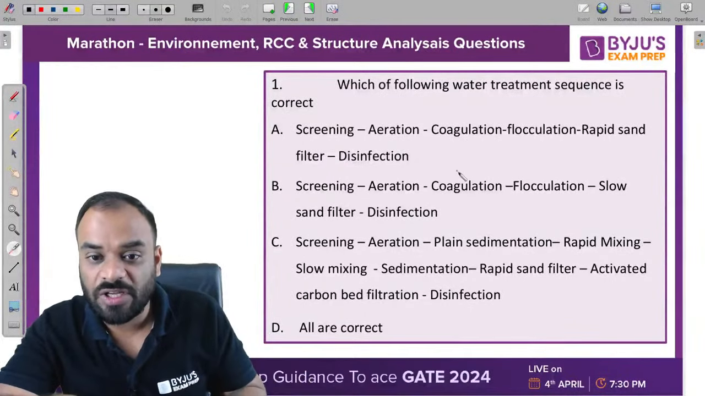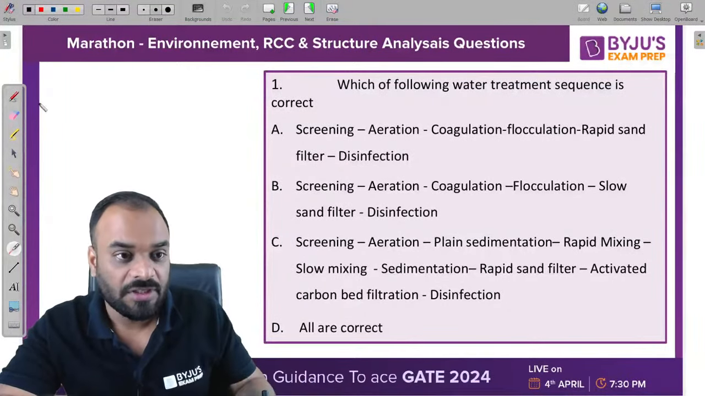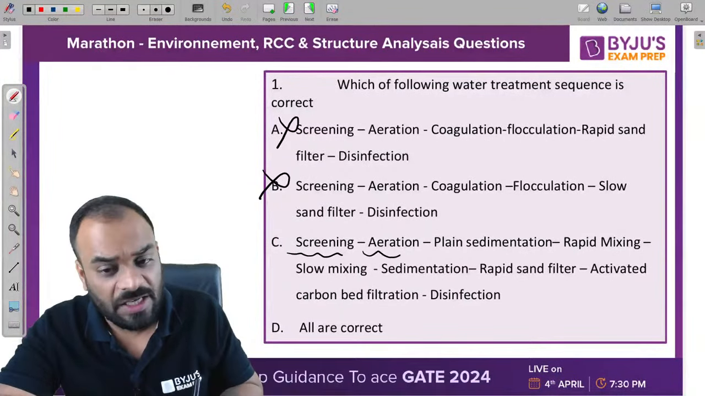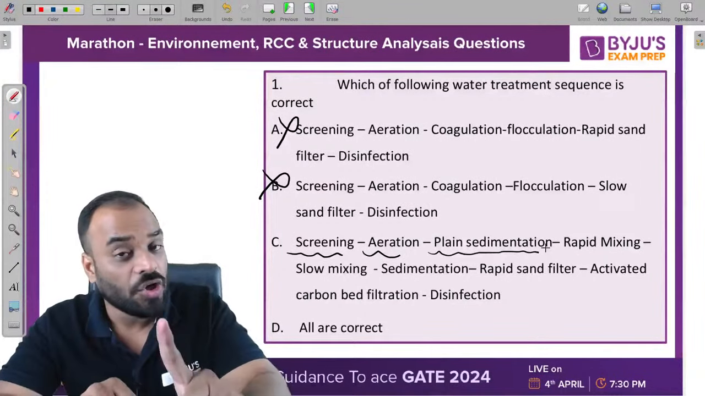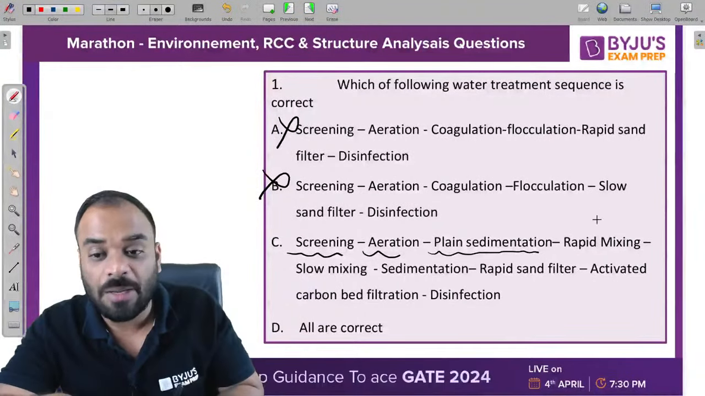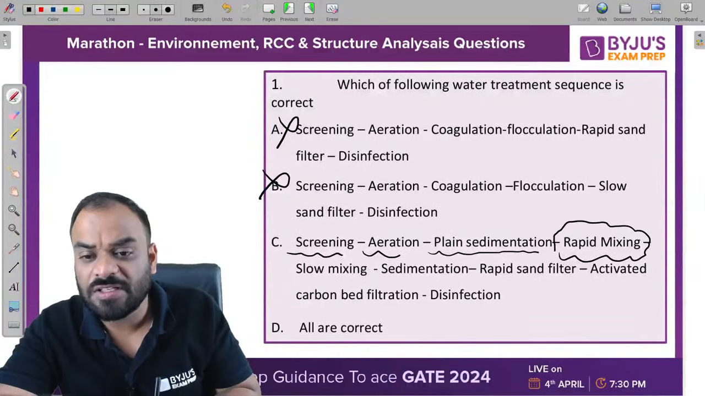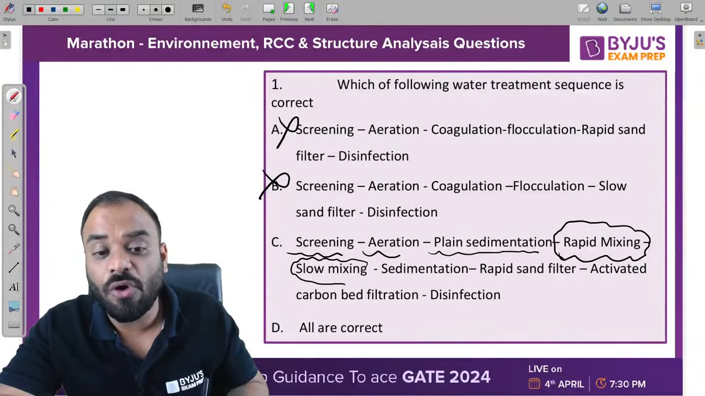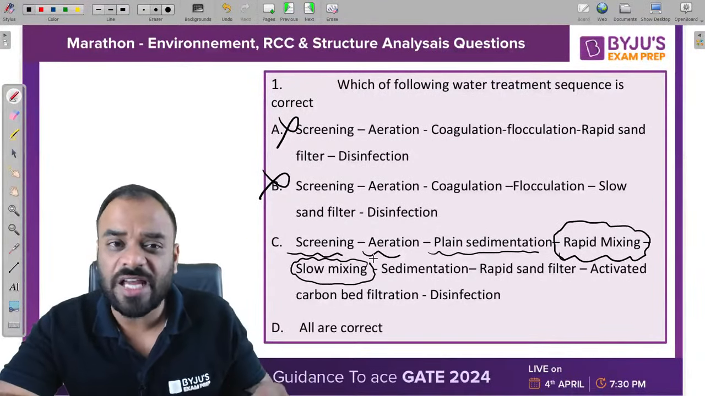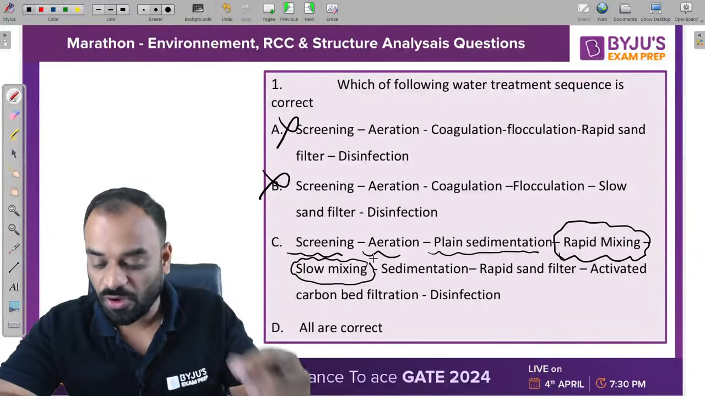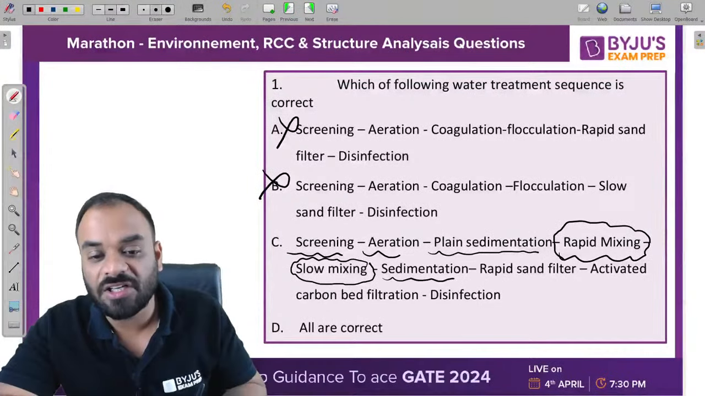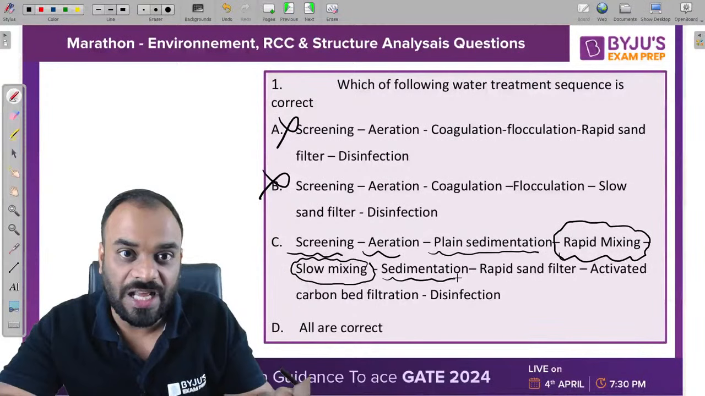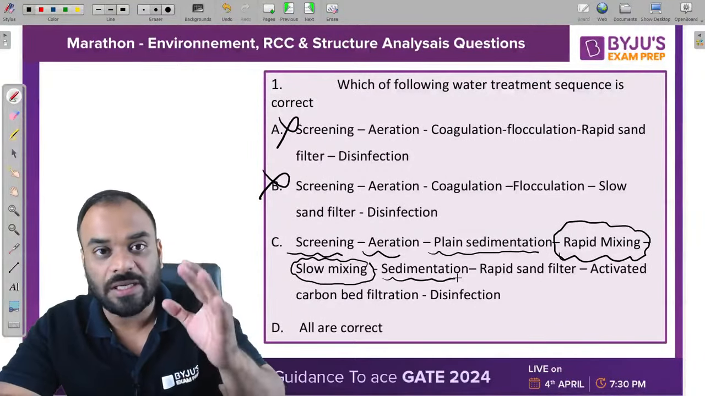So guys, that's why these two options cannot be possible. A is not possible, B is not possible. So screening, aeration, then plain sedimentation to remove the coarser particles, then rapid mixing. Now what is rapid mixing? You can consider rapid mixing as coagulation. Slow mixing, that means the flocculation process, gives sufficient time for the formation of flocs. Then we have sedimentation again. Now these flocs which are formed in the flocculation tank are settled down in the sedimentation tank again.